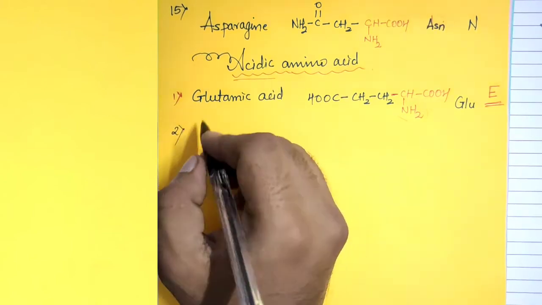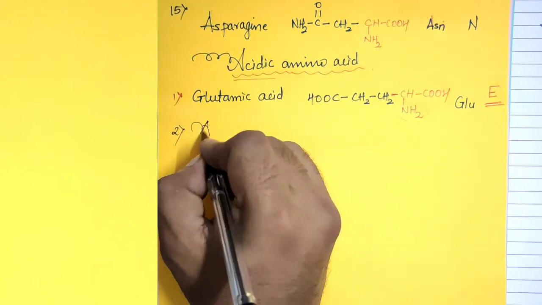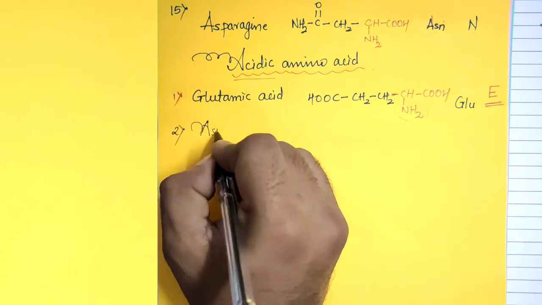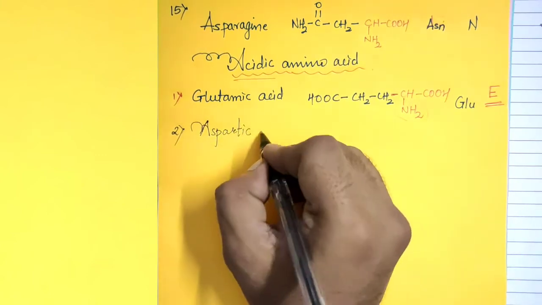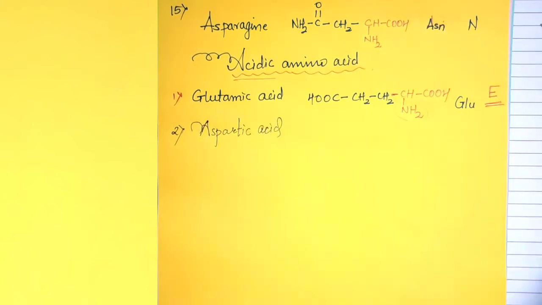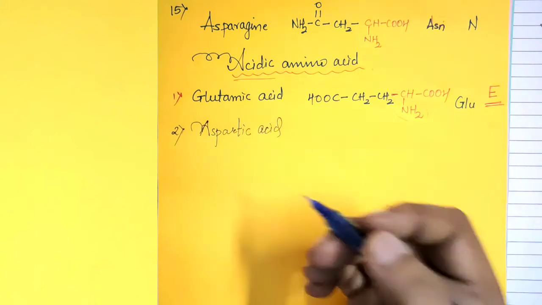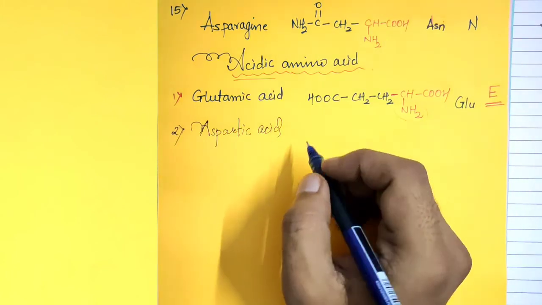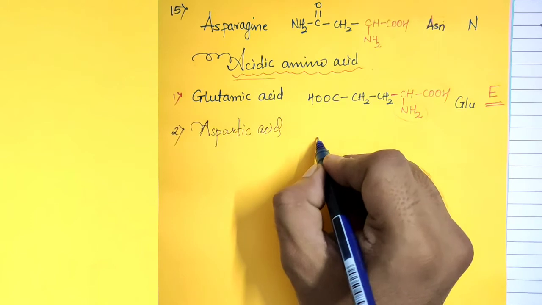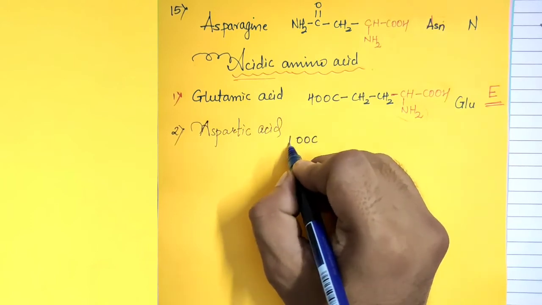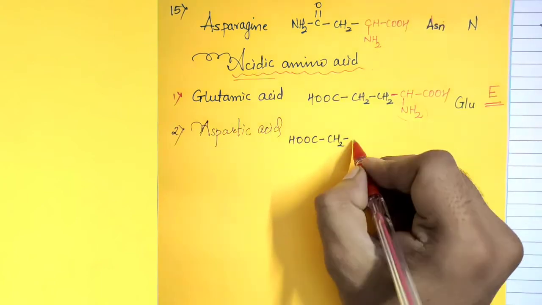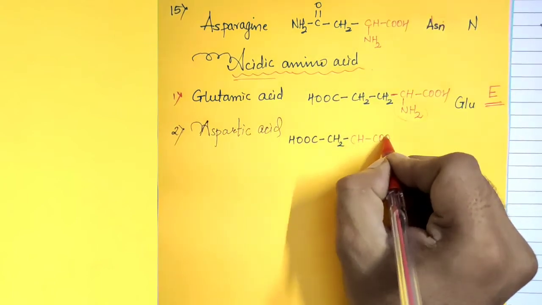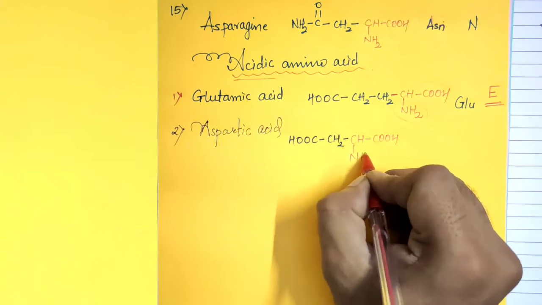The second acidic amino acid is aspartic acid. Aspartic acid consists of acetic acid, we can say: COOH, CH2, COOH, NH2.